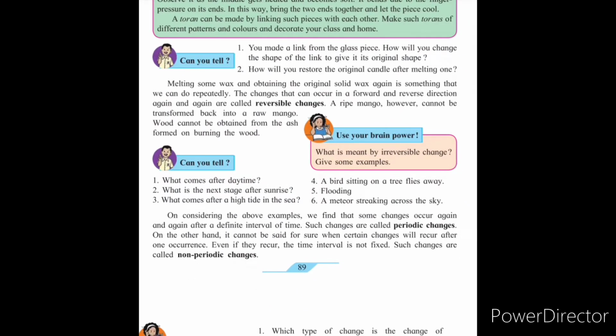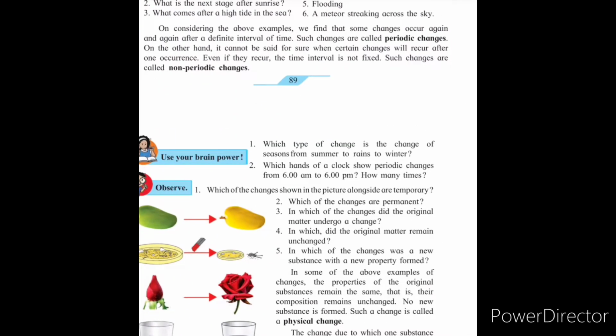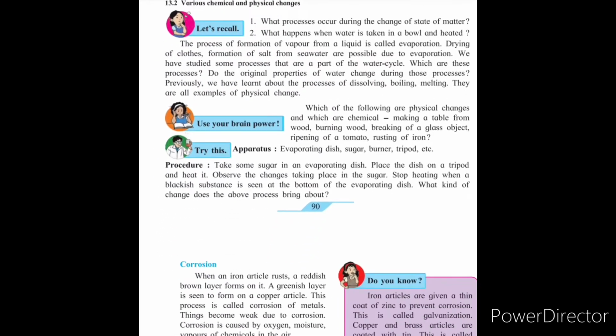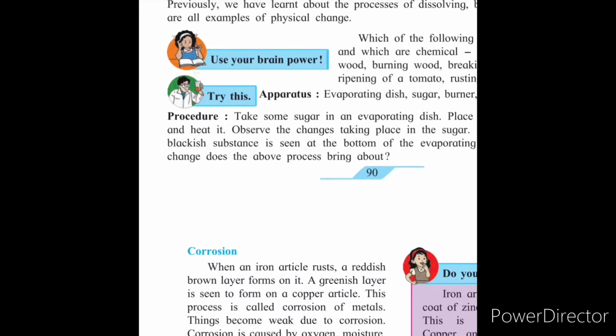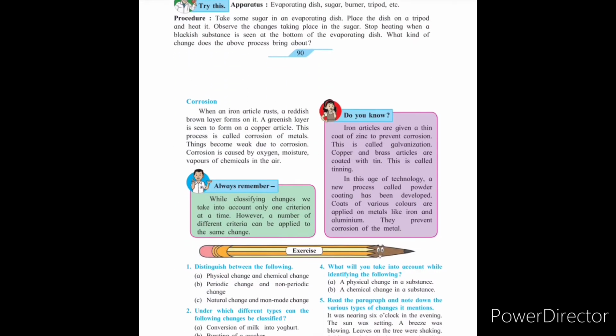Some changes are periodic changes, like a clock ringing after a certain time, the high tide and low tide in the oceans. Such are examples of these changes. Some are physical and chemical changes. Physical means after changing their state, they do not change their original property, while in chemical changes, the new substance which is formed changes the original state as well as the characteristics and properties of the original.